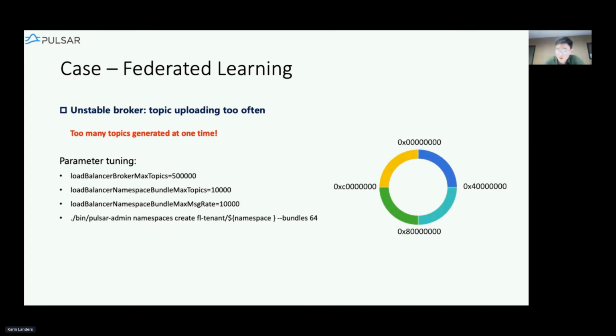We set these parameters to reduce the possibility of this. First, we increase the broker max topics number, max topics per bundle, and also the max thread for bundle split. And we also created enough bundles at the beginning of the namespace creation. By doing this, bundle splits won't happen too often.